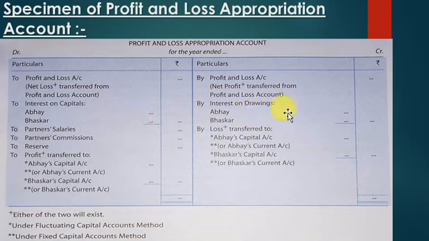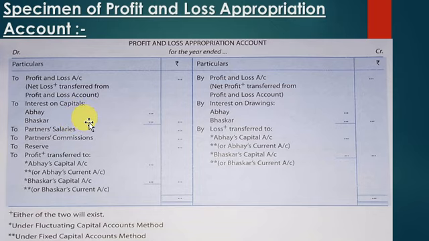So let's discuss appropriations which are expenses, and among the appropriations to be debited, the foremost and the most important is interest on capital. Can you see here interest on capital? I hope this is clear. In this specimen, we have taken an example of two partners, Abhay and Bhaskar. There are two partners in the firm. It may be 3, 4, 5 as per the question.